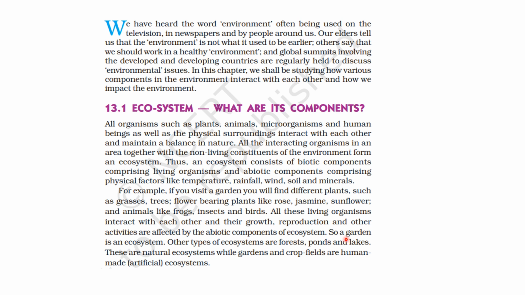Okay, so a garden can be taken as an example of an ecosystem. Other types of ecosystems are forests, ponds and lakes. These are natural ecosystems. ठीक है, और जो gardens और crop fields हैं they are human made या artificial ecosystems जिसे human beings maintain करते हैं, बनाते हैं, right?